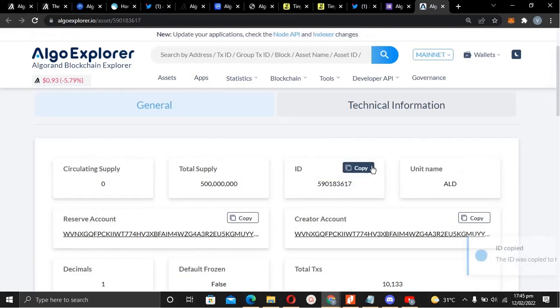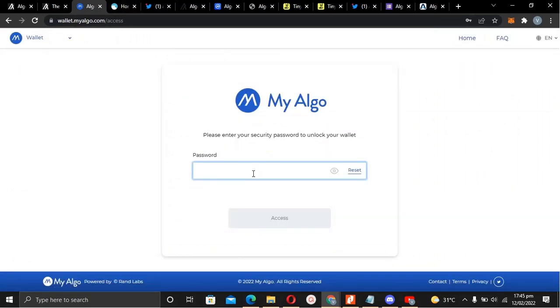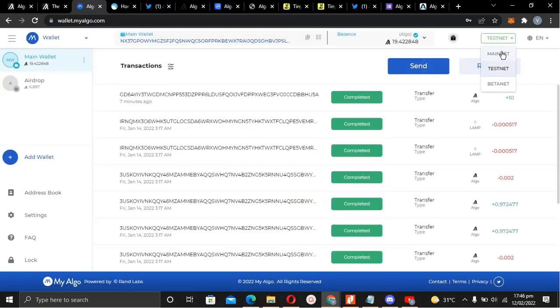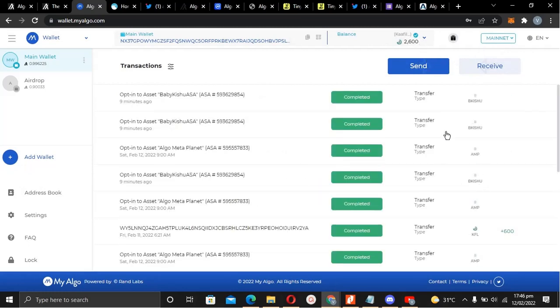All right, so if you copy that, you go over to the wallet on myalgo.com, or your Algorand wallet as it is, and log in. Just like I've described, come over to the mainnet, as you can see when I opted in while I was using Tinyman.